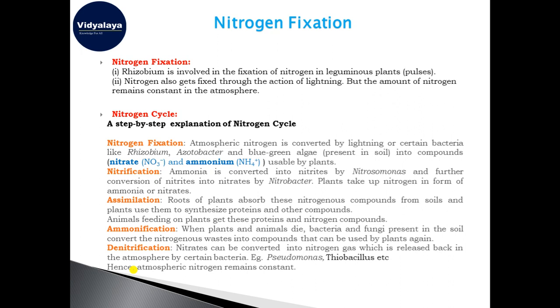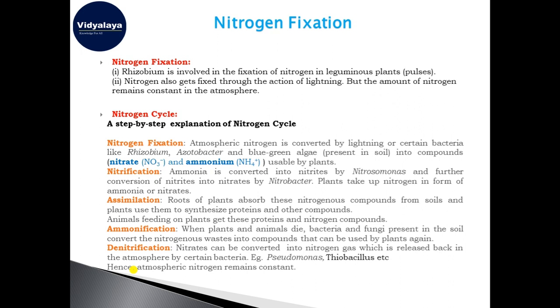Now, denitrification. Nitrification was the fixing of the nitrogen in the soil, so denitrification will be the opposite of nitrification. There are some bacteria which convert the nitrates into the nitrogen gas back, and that is released in the environment, and with this process the level of the atmospheric nitrogen is also maintained.